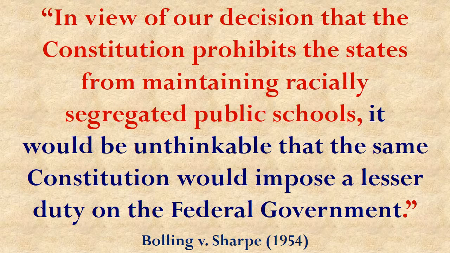But when the Supreme Court considered that possibility, they simply decided that, in their opinion, that was unthinkable, that there was something morally wrong about telling the states they can't have segregation, but still allowing the national government to have segregation. Well, what you should realize by this point in this course is once the Supreme Court decides they don't like something, they're going to find some way, somehow, to say it's unconstitutional.